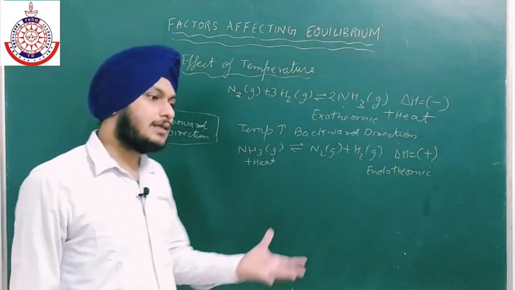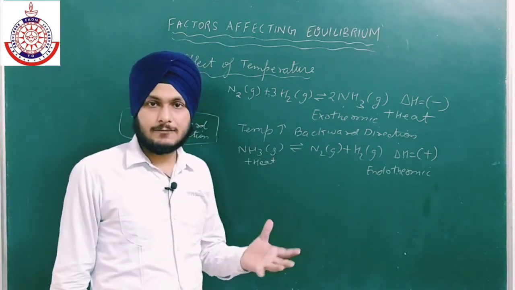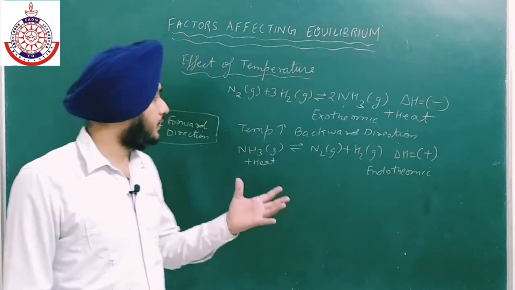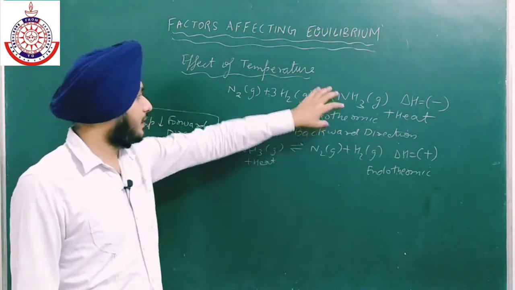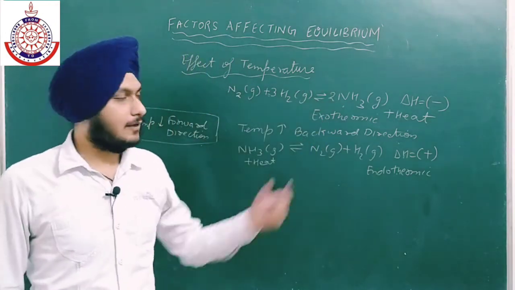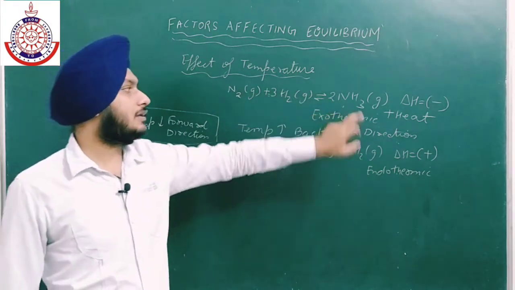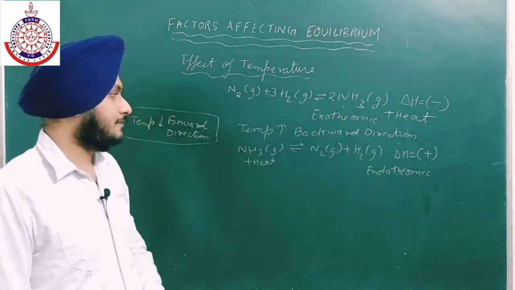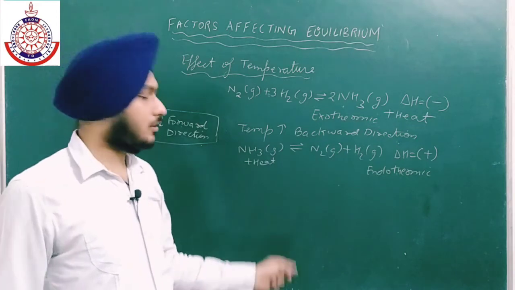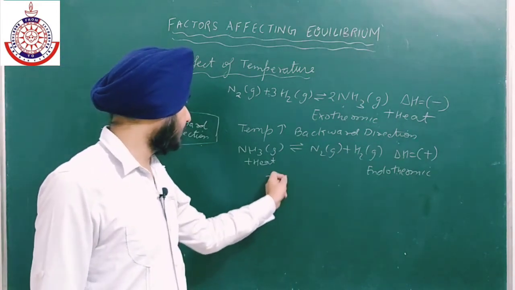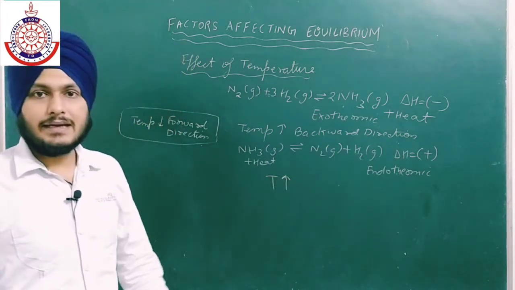If you are giving heat and more heat to an exothermic reaction, then this reaction will become reversible. It will go in the backward direction and you will not get the product. Now again, in case of endothermic reaction, we are increasing the temperature.